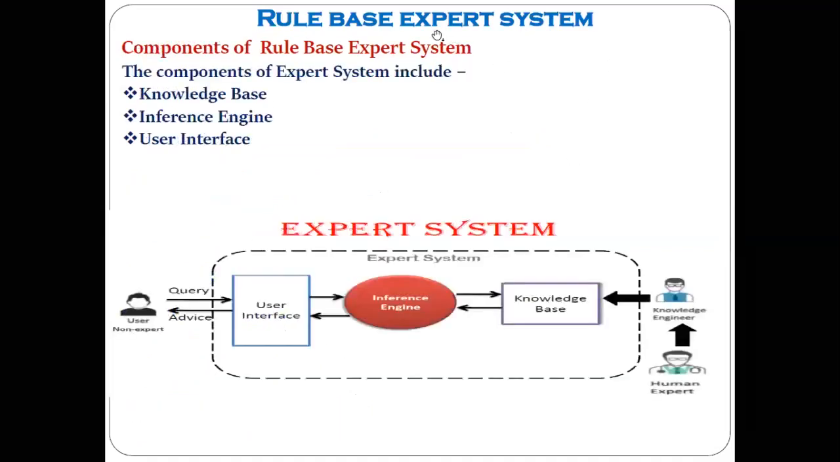Now, the main point is which are the different components on the basis of which the rule-based expert system works. Okay. So mainly there are three components: the knowledge base, inference engine, and the user interface. This is the diagram for this, very important.